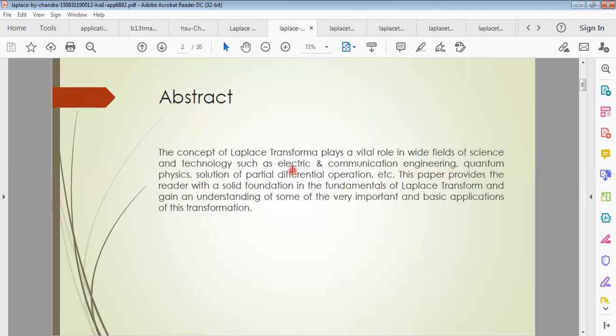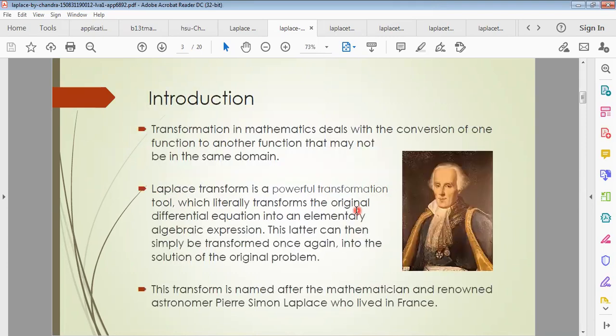You are the students of CCE, computer and communication engineering, so electric and communication engineering is very important for you, and also quantum physics, solution of partial differential equations, etc. This Laplace transformation will be a solid foundation in the fundamentals and will help you gain understanding of some very important and basic applications of this transformation.